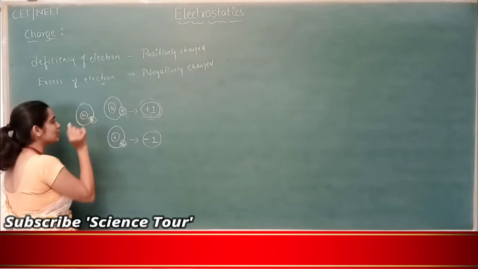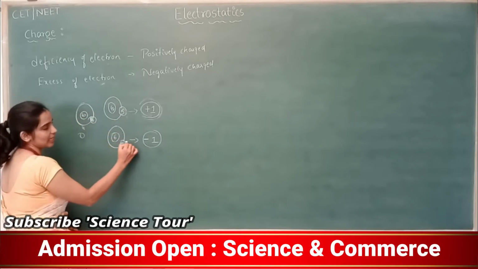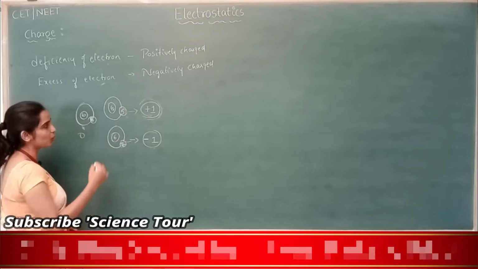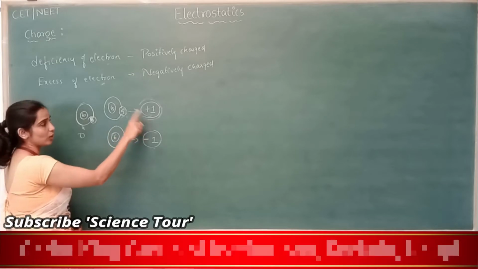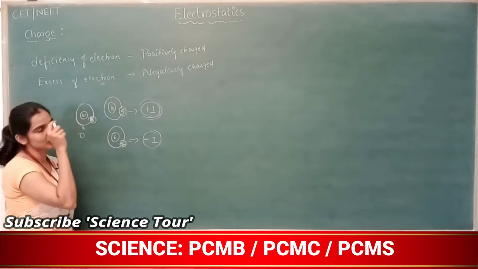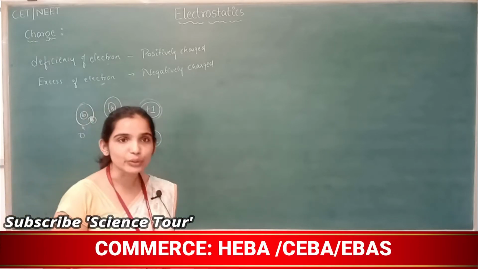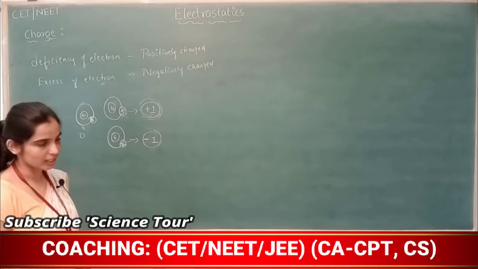Number of protons and number of electrons are equal. When there is one excess electron, it is a negatively charged body. When there is a deficiency of electron, it is a positively charged body. So positive and negative charges occur due to the deficiency and excess of electron respectively.